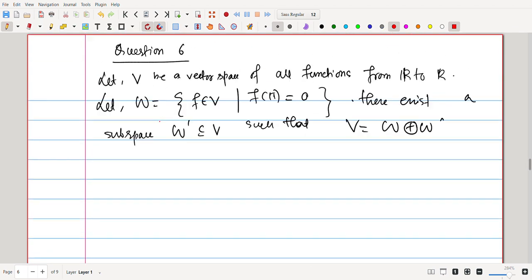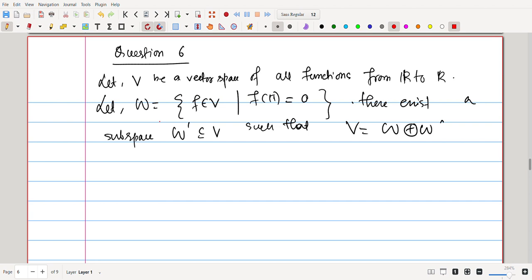Okay, next question. Let V be a vector space of all functions from R to R. W is the set of f belonging to V such that f of pi is 0. Show there exists W prime a subset of V such that V is the direct sum of W and W prime.